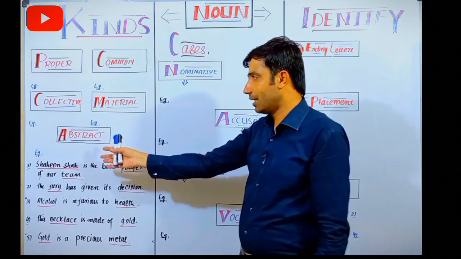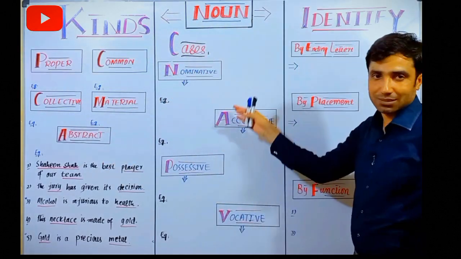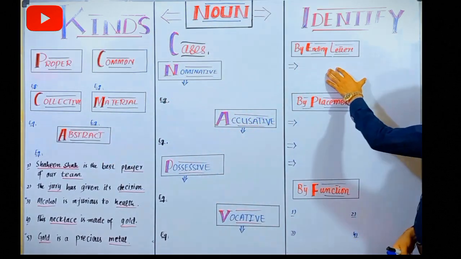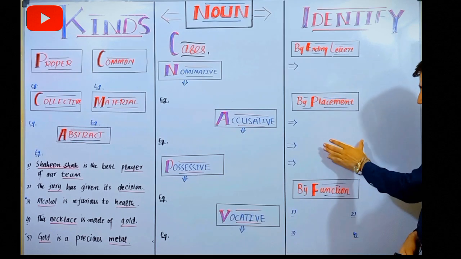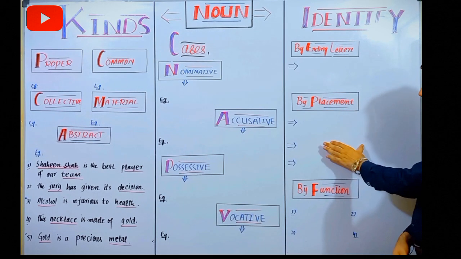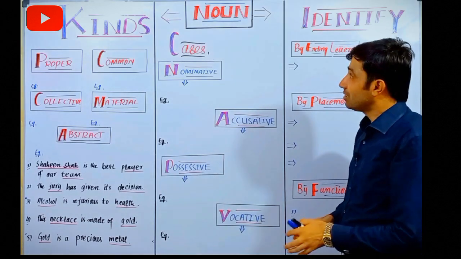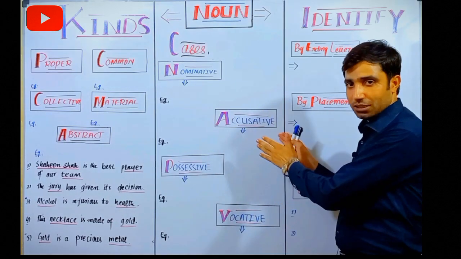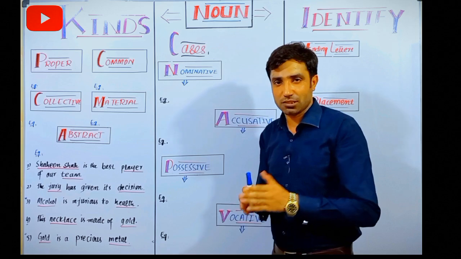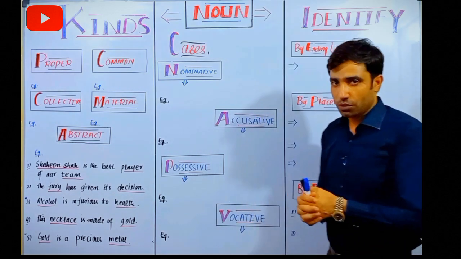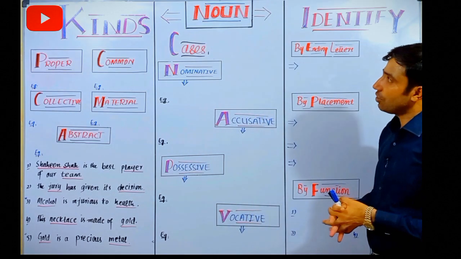These are specific kinds of noun. Then we will move to cases of nouns, and finally we will discuss the identification of noun, which we deal with in our competitive exams as well as in MDCAT, ECAT and other competitive exams. By look this is a simple topic, but keep in mind this is a very effective approach to your competitive exam. So let's start with noun.